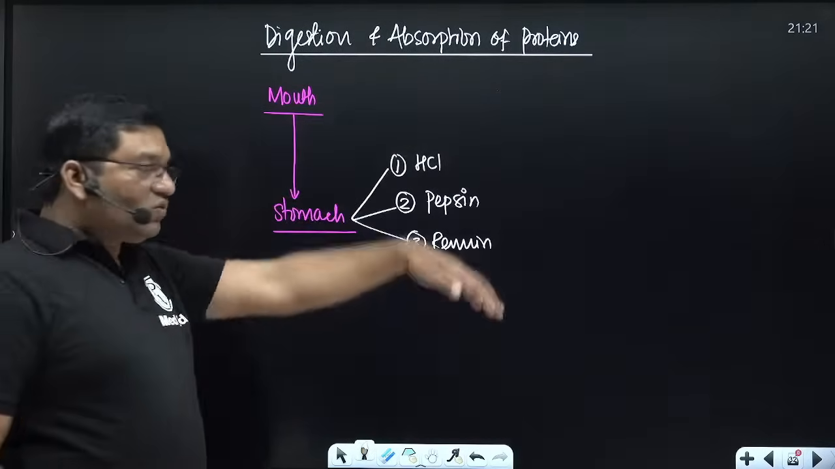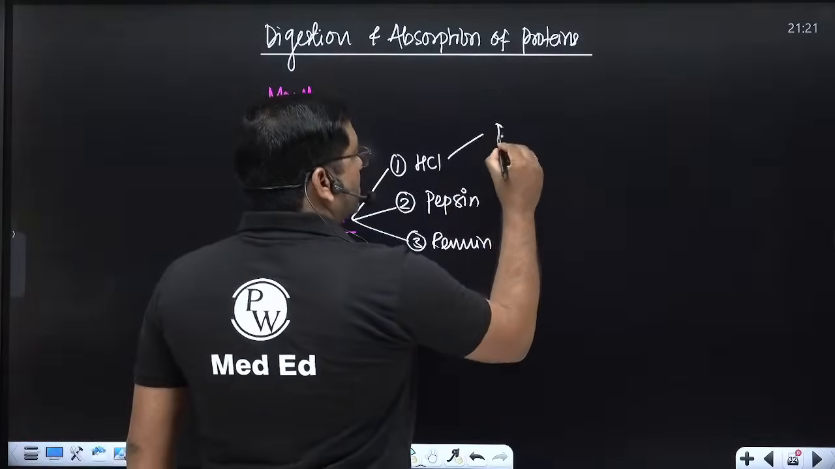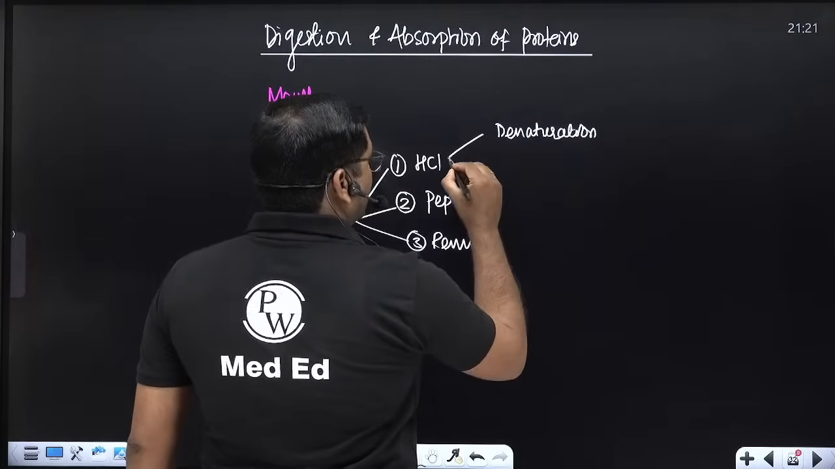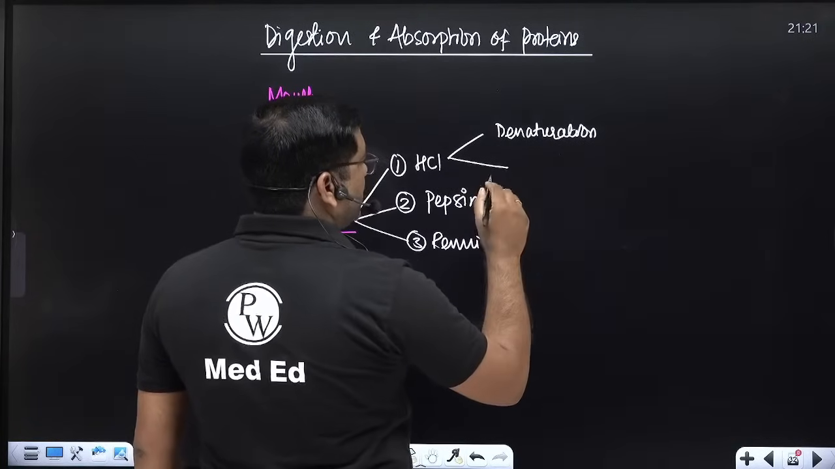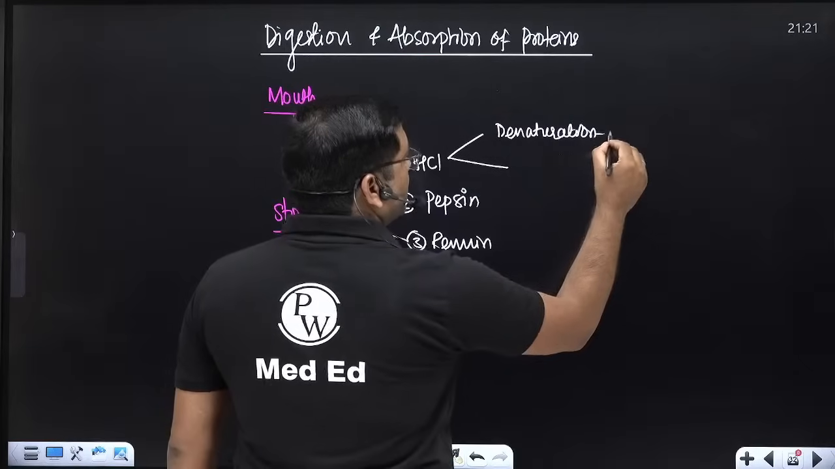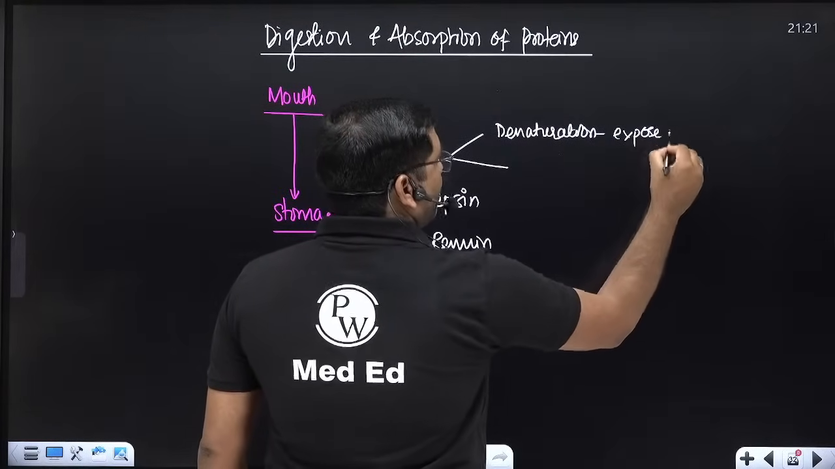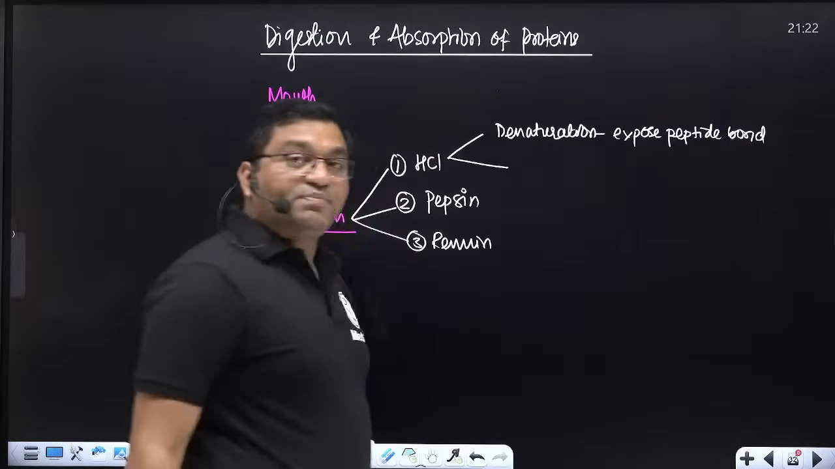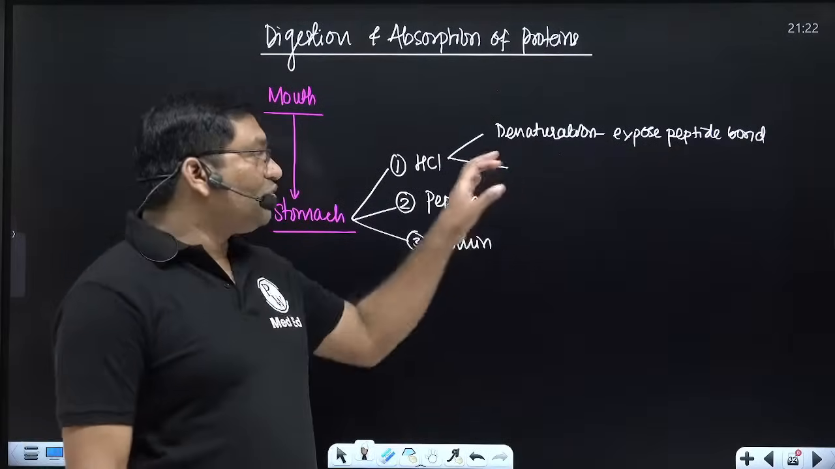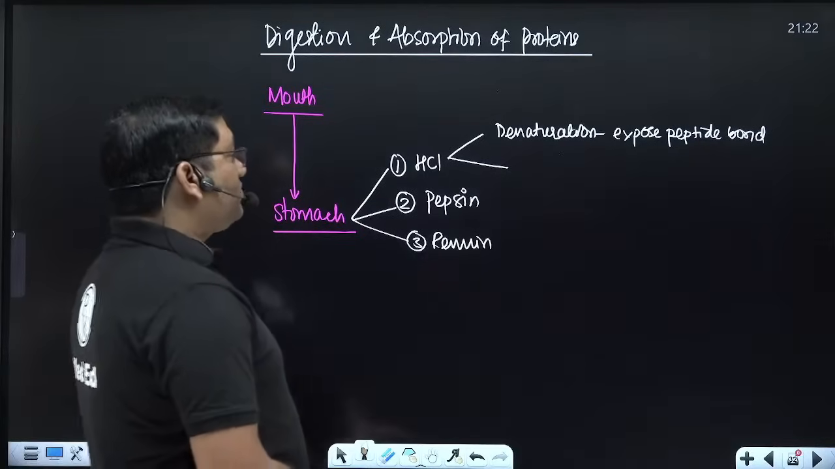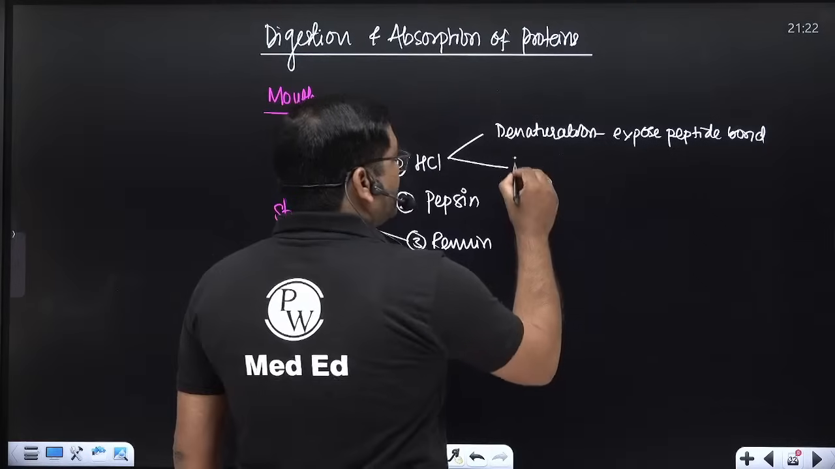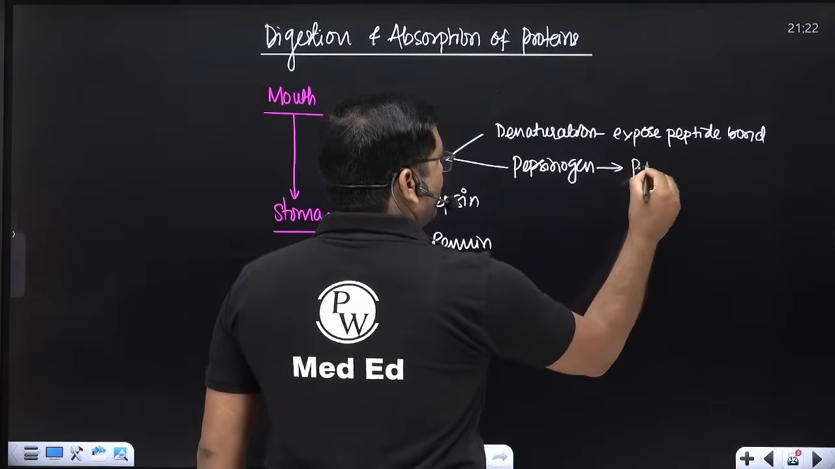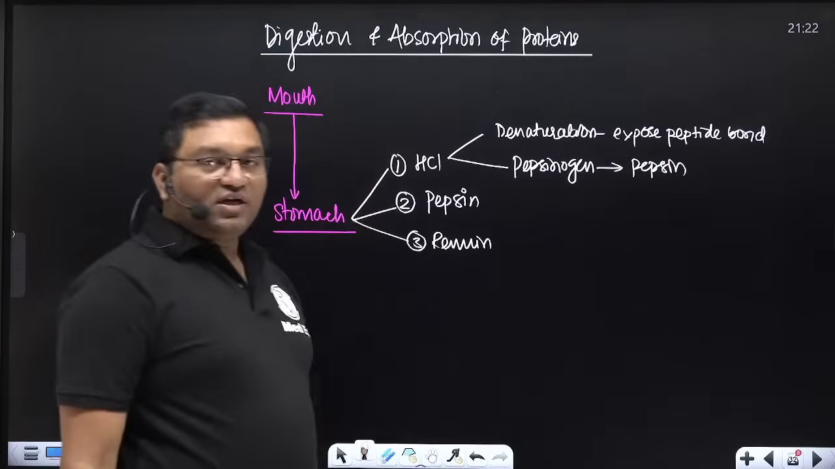HCl causes the denaturation of protein, and this denaturation exposes the peptide bond for the action of pepsin. This is an important function of HCl. The second important function of HCl is that it activates pepsinogen into pepsin. This is an important function of HCl in the stomach.